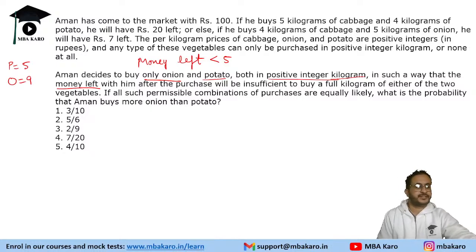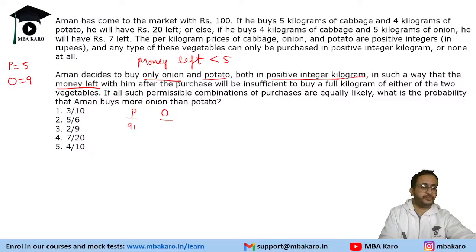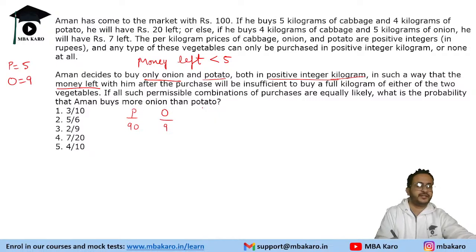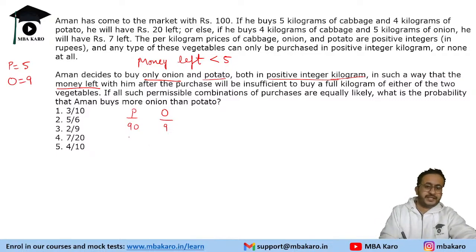Okay, so let's start with maximizing the potato. He can buy potato worth 90 rupees, so onion he will have to buy worth 9 rupees. Quantity we will figure out later. First, let us find the numerical combinations, because quantity-wise the combination will be difficult to make. Think number-wise. 90 plus 9. If he buys potato of 85 rupees, onion of 9, he will still have 6 rupees left. So we cannot have this combination.